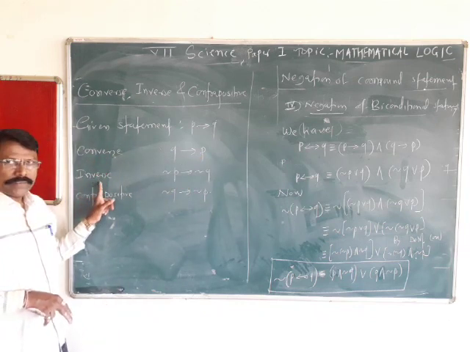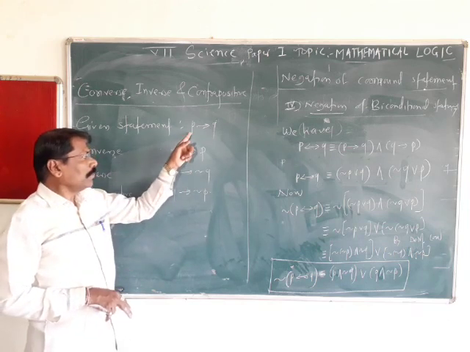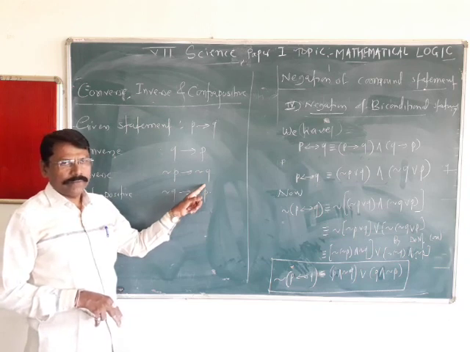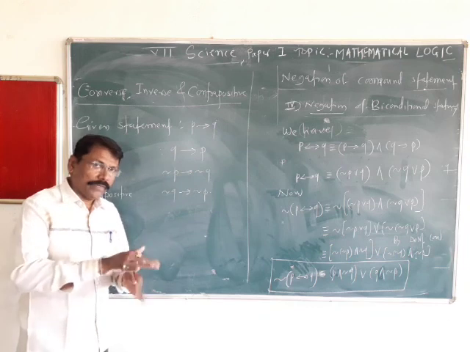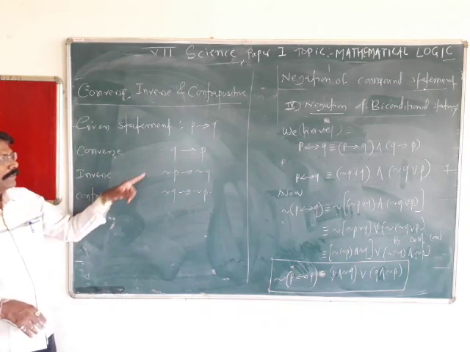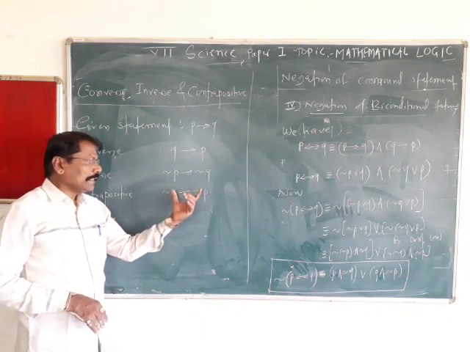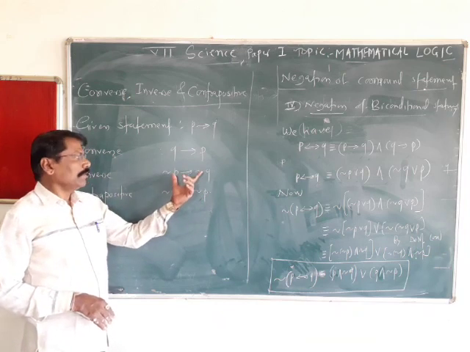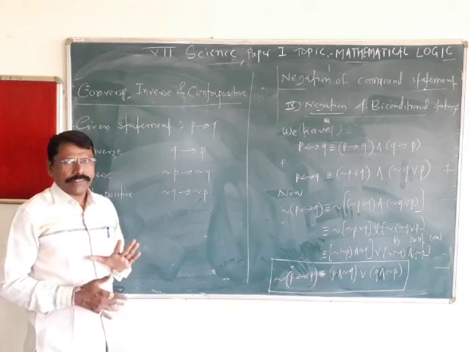In the inverse, there is no change of order but both are negated: negation of antecedent implies negation of consequent. And the contrapositive statement is the inverse of the converse, or the converse of the inverse statement.